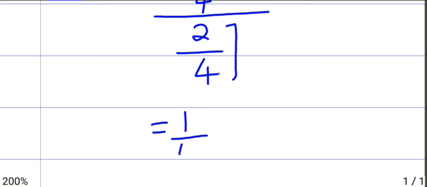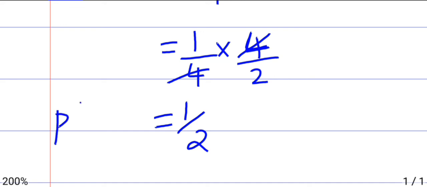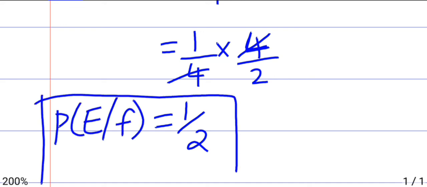So again the fraction goes up, it gets reversed into 2 by 4, by 2, 4 by 2, 4 and 4 cancel. The answer is 1 by 2. P of E by F is 1 by 2.